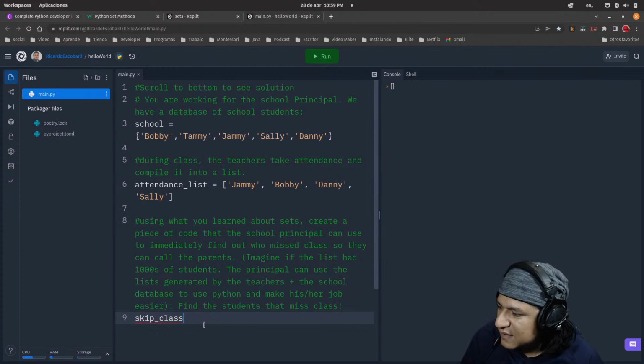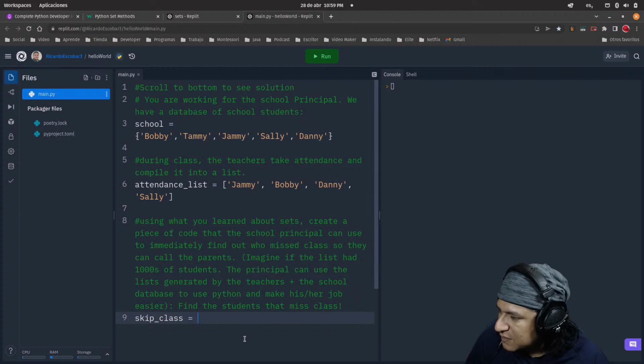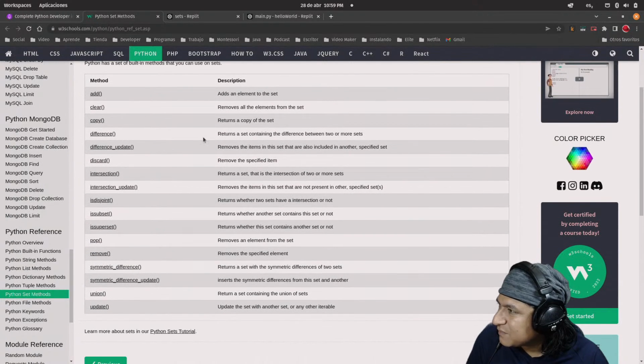I want to call this variable skip class. And I need a method that I may apply on a school set. Let's see, Python methods, set methods, there we go.